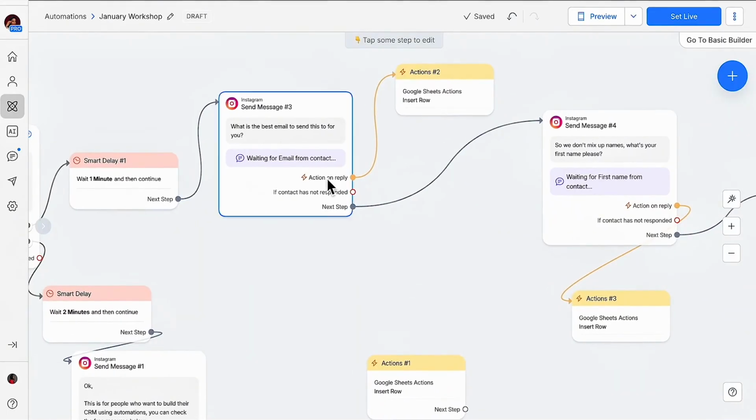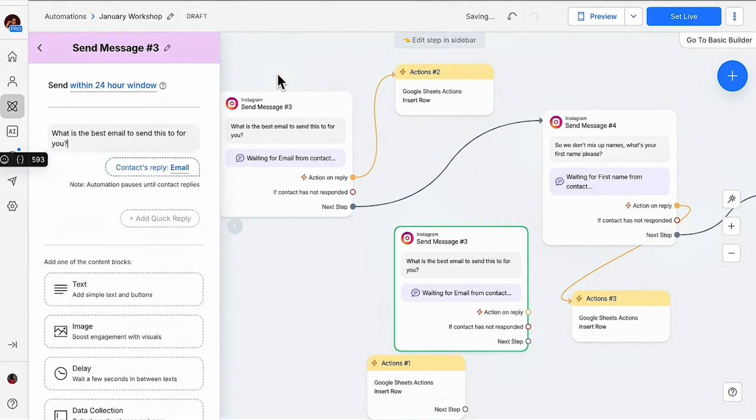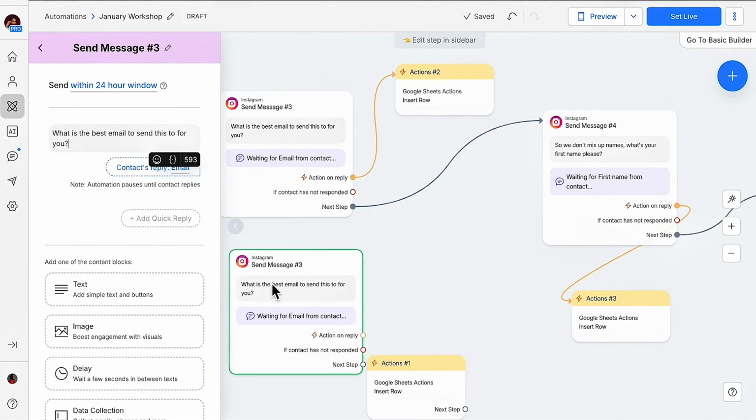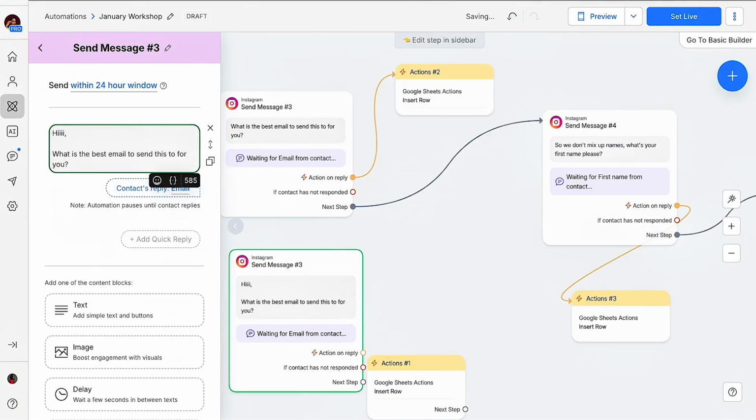When they don't respond, what do you do? I just duplicated this message, right? The same thing happening here. Hi. You are about to forget this.